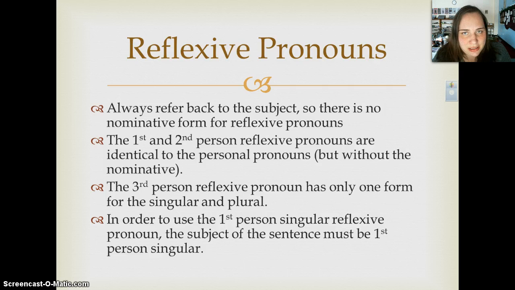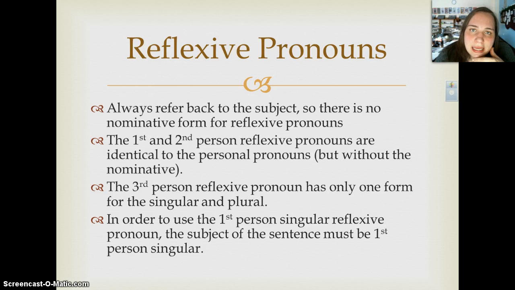back to the subject. So what that means, of course, is that there is no nominative reflexive pronoun because everything is going to refer back to the subject no matter how it's being used. If it's used as a direct object, that direct object is somehow referring back to the subject.